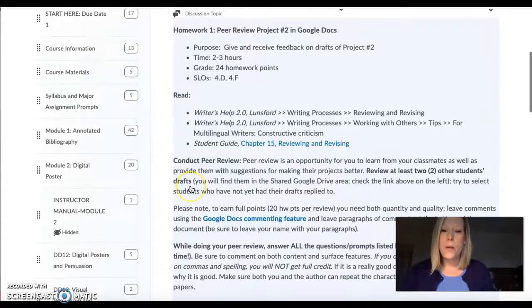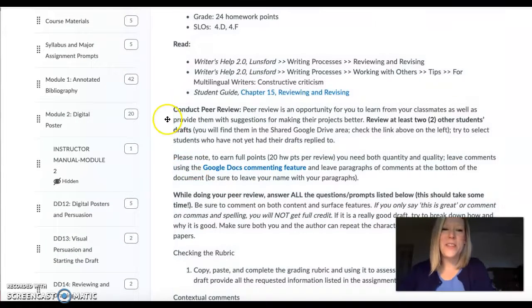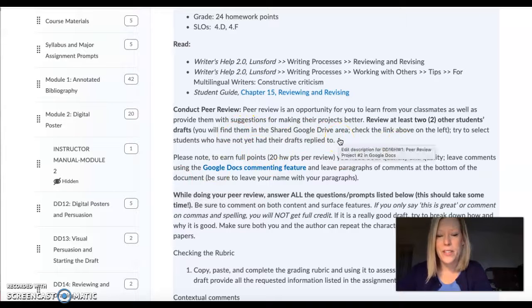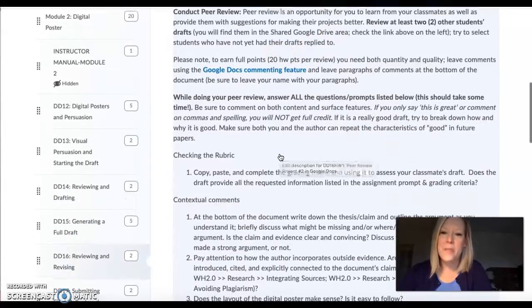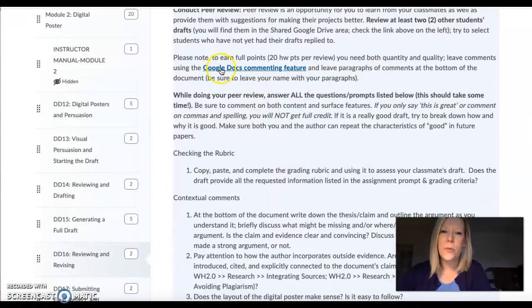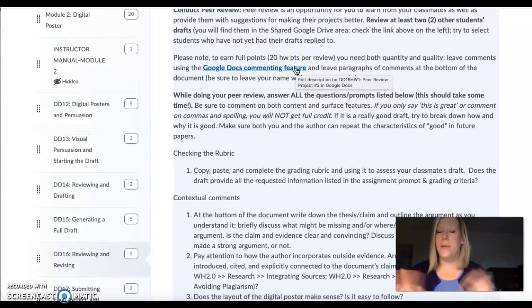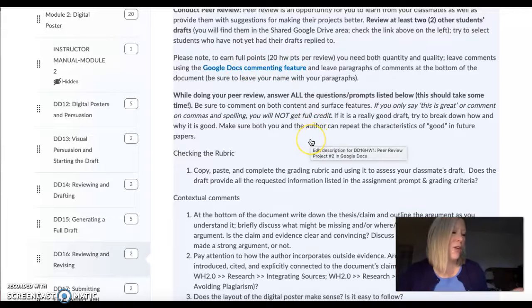So what I'm asking you to do today is to review at least 2 other students' drafts. You'll find them in the shared Google Drive area, which we'll go to in a minute. And try to select students who have not yet had their projects replied to. That's always good so that everyone gets feedback. So I say here, use the Google Docs commenting feature, but again, we'll talk about how that may or may not work for the kind of draft that you're looking at.